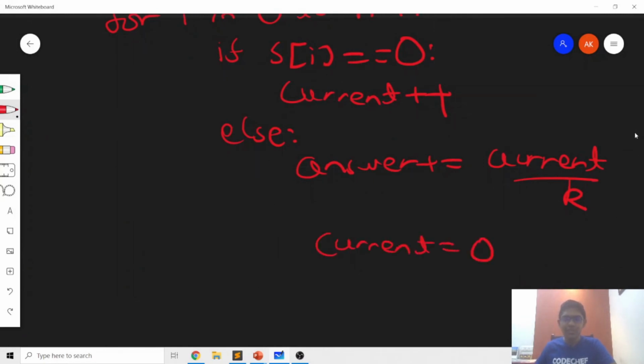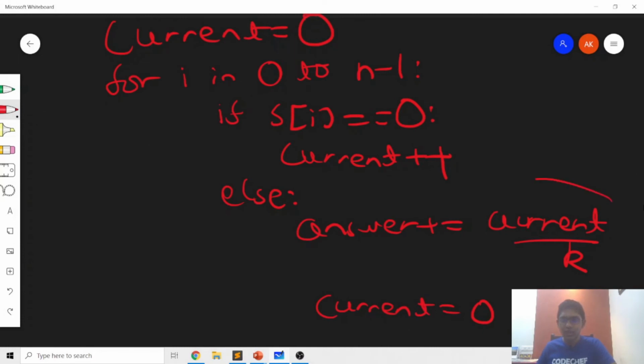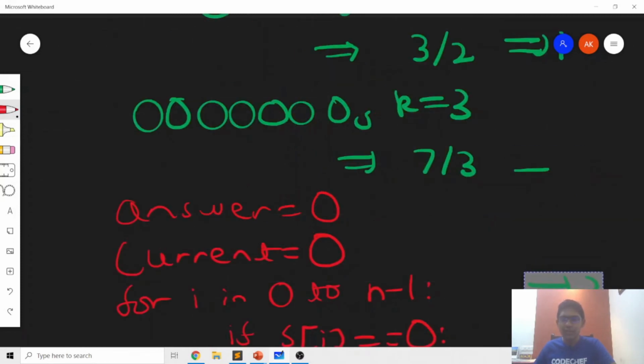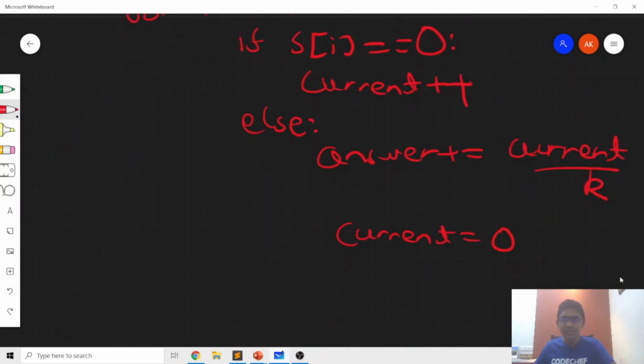So in this way, we ensure that we are always storing how many consecutive zeros there are in the variable current, and dividing that by k will give us the accurate number of naps that the chef can take.